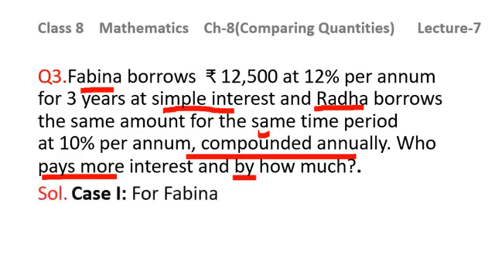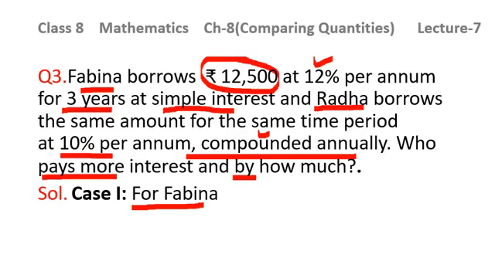So case 1 I have taken for Fabina. For Fabina and for Radha, the principal is same. This is the principal for both, that is rupees 12,500. And for Fabina, the rate of interest is 12% and time is 3 years. And for Radha, the rate of interest is 10% and time is same, that is 3 years. So let us solve now.